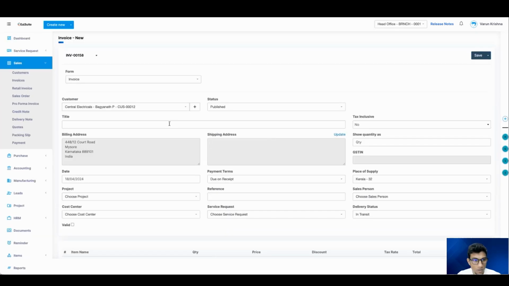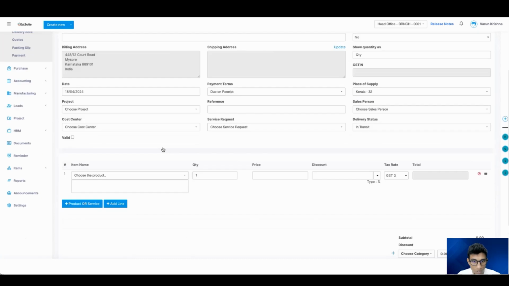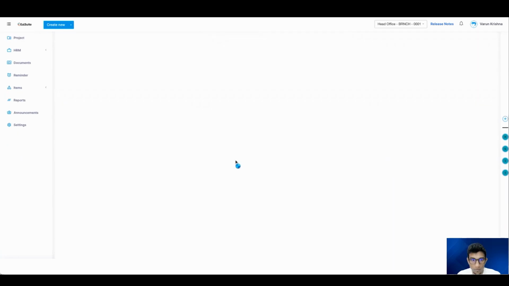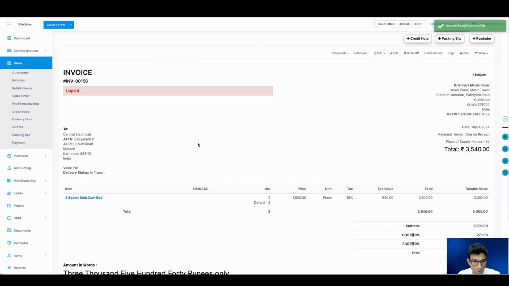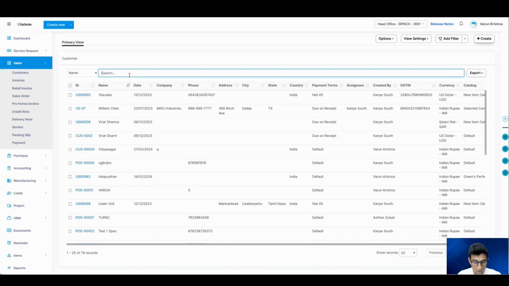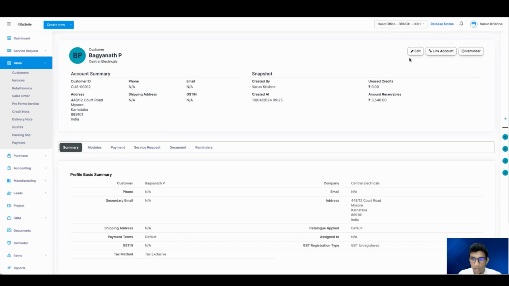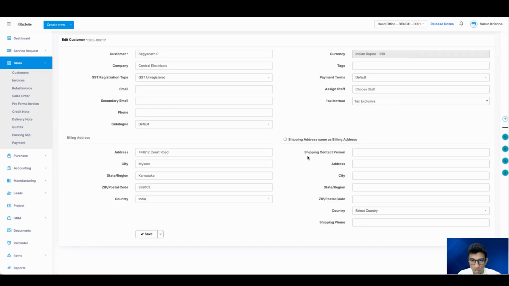Let's create an invoice. So the billing address has directly come here, and there is no additional thing that we have to look forward to. We can simply select an item and save, right? So we don't have the shipping address, right? I want to ship this 4-seater sofa cum bed into a warehouse, right? So in such situations, I'm asking this person, Bakinath, can you provide me your shipping address? So he is providing me the shipping address.